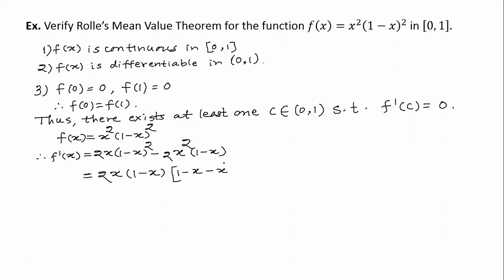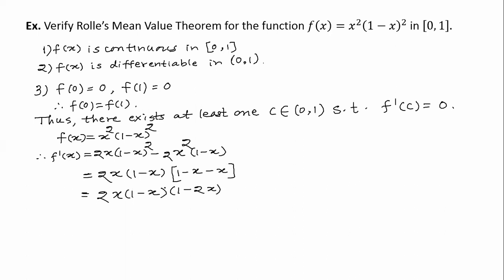Am I correct? Yes, sir. 2x into (1 − x) is common, then (1 − x) − x. So this is equal to 2x(1 − x)(1 − 2x).